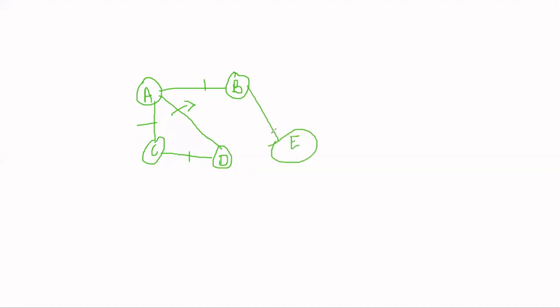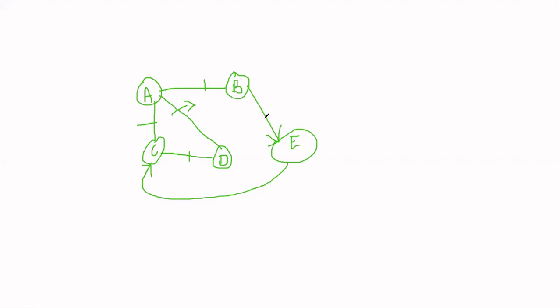And if you want to go to the city from B to E, there is a one-way road only. And if you want to go out of this city, there is another road. You have to come out from this city. Let's say you cannot go from E to B. You have to go from E to C, and C to A, and A to B, if you want to return back to B again. Okay. So this is a directed path.